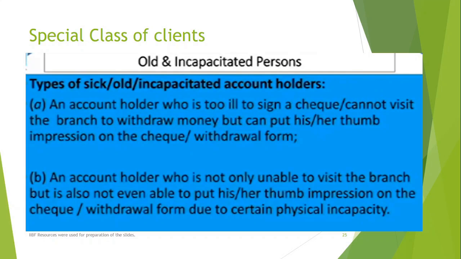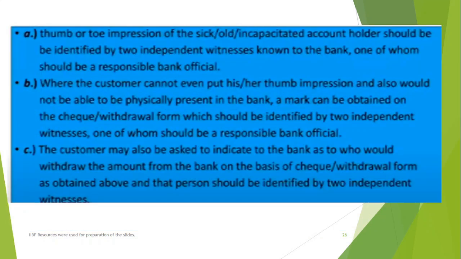The witness will ensure that the amount written on the check is actually given to the client, so that no representation will be accepted later regarding a wrong amount debited to the customer's account. So they need to be accompanied by someone. This is how you deal especially with these types of customers.